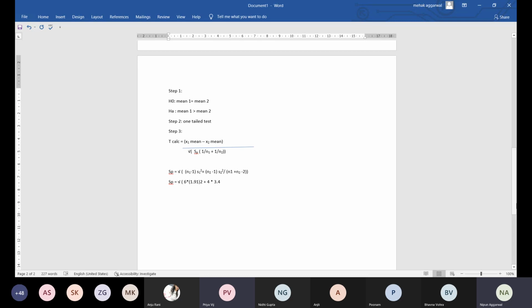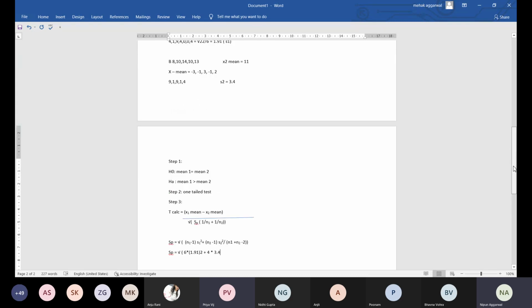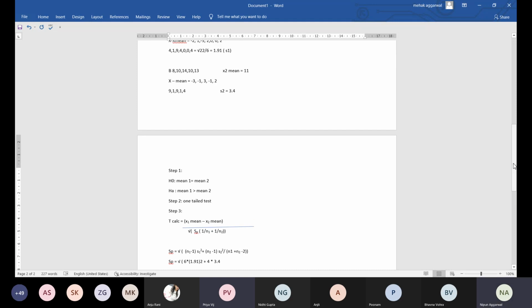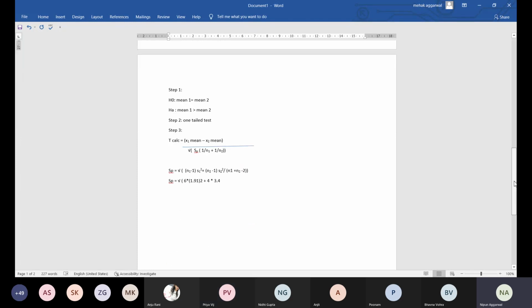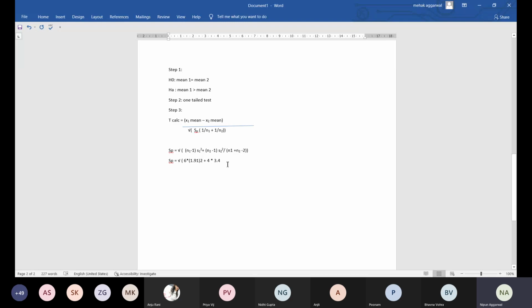Sorry, S2 is not 3.4, it is 2.4, since under root 6 is 2.4.